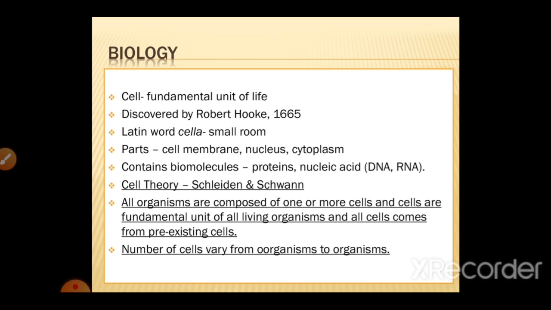So there is the cell theory, which is given by Schleiden and Schwann. So it is also known as Schleiden and Schwann theory. According to this theory, all the organisms are made up of one or more cells, like unicellular or multicellular, and cells are the fundamental unit of all living organisms. And also that all cells come from the pre-existing cells, means a cell exists and it gives rise to new cells. It divides and forms new cells.